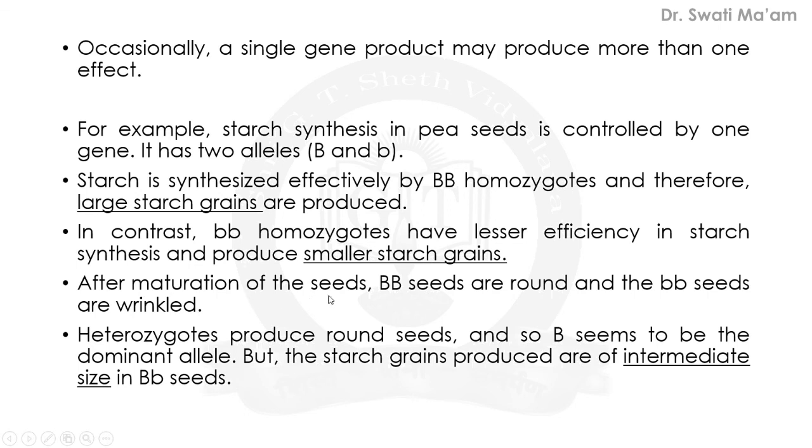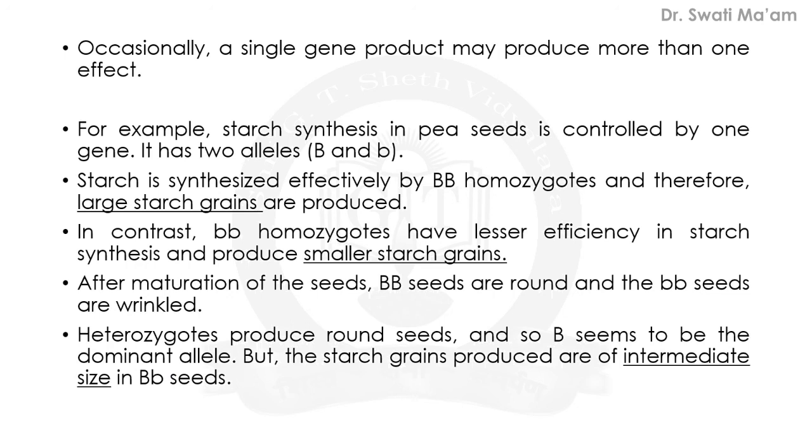After maturation of seeds, capital B seeds are round and small b seeds are wrinkled. But what about the heterozygous condition? In heterozygotes, they produce round seeds, and so capital B seems to be the dominant allele, but starch grain producers are of intermediate size because this is the heterozygous condition. So actually it totally affects the size of the starch grain. So this gene is responsible for starch grain.